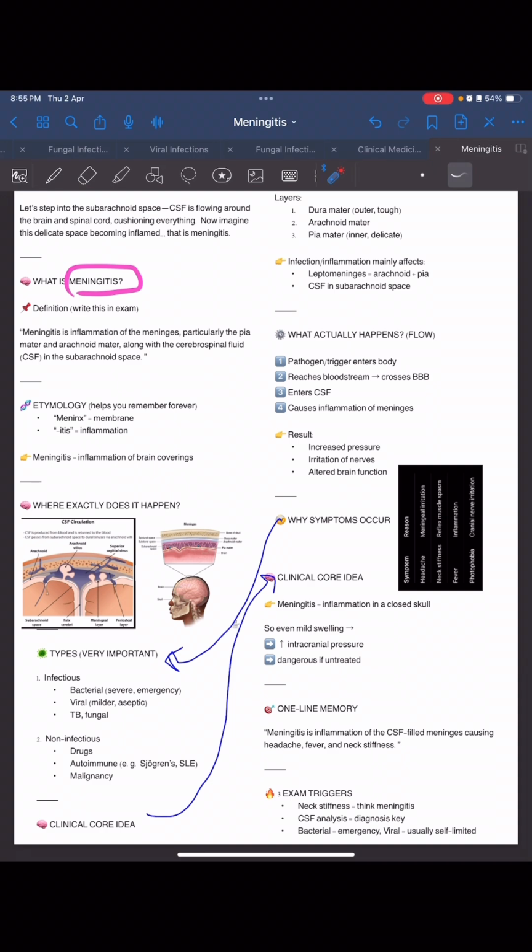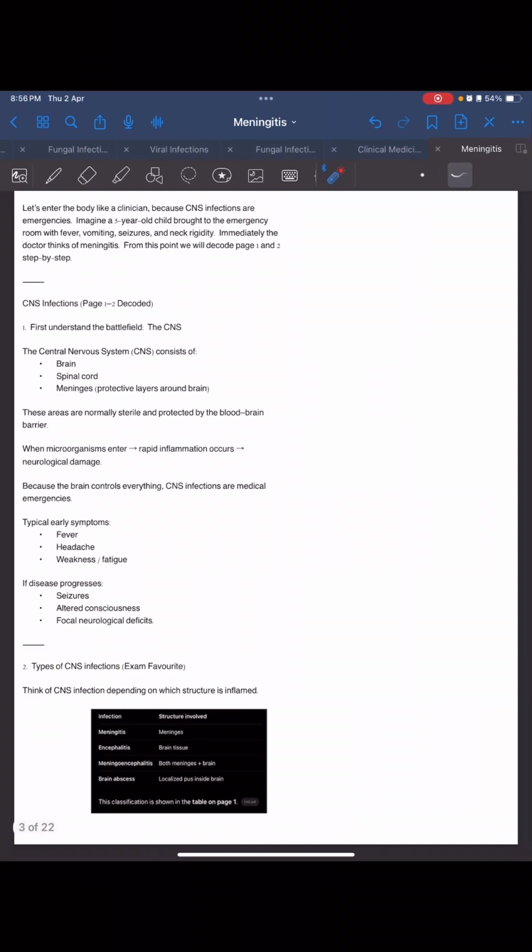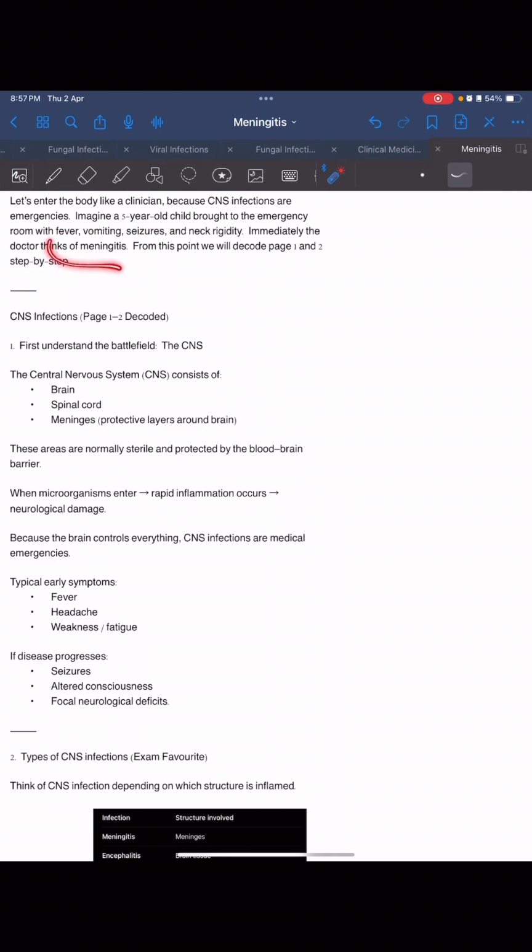Neck stiffness, CSF analysis, bacterial, viral, we know that. Now let's enter the case discussion, because serious infections are emergencies. Imagine a 5-year-old child brought to the emergency room with fever, vomiting, seizures, and neck rigidity, and that is meningitis.